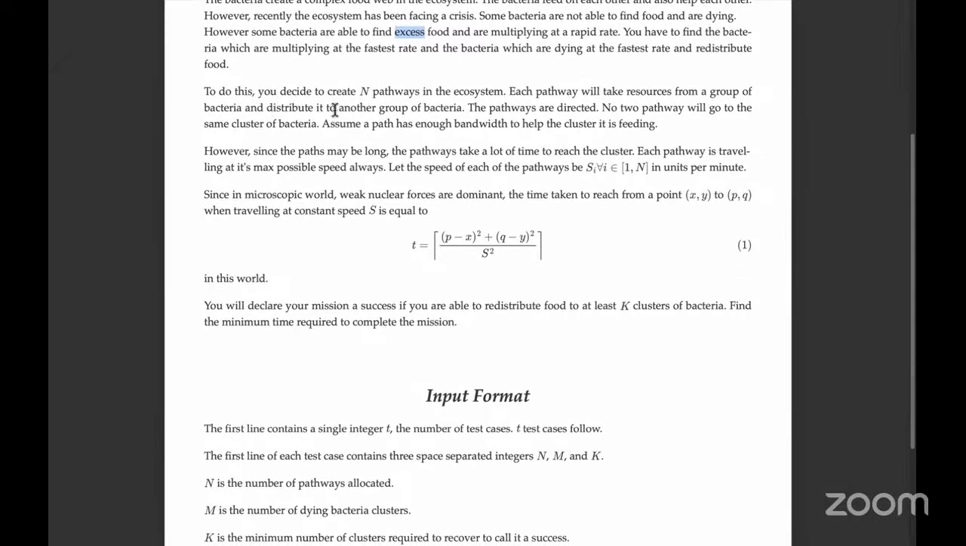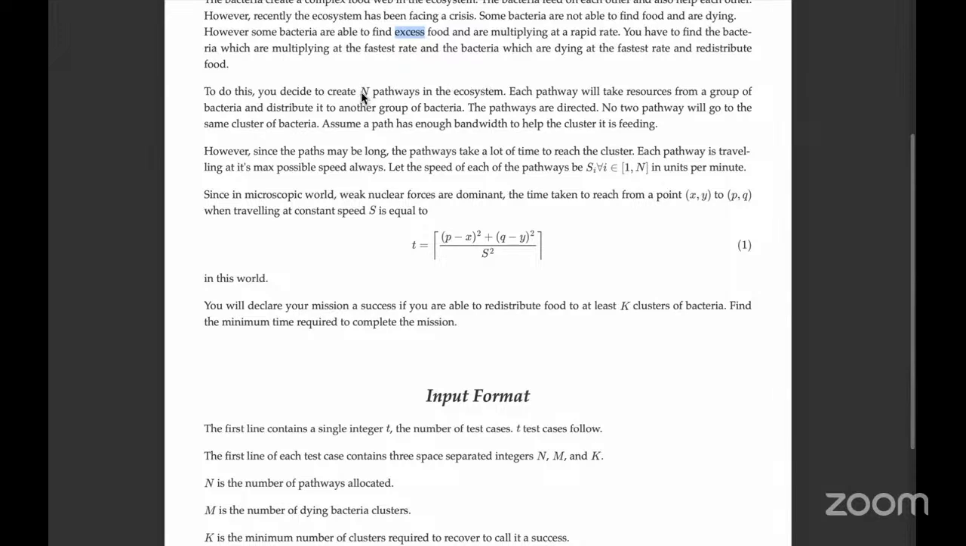Right. So to do this, there are multiple ways, but you decide to create n pathways in the ecosystem. The pathway will connect two clusters of bacteria, and simply by how osmosis works, the place where there's a high concentration of food will automatically move towards the place with a low concentration if they're connected. So the path will be unidirectional. It will always move from the higher to the lower, and you decide to create n such pathways.